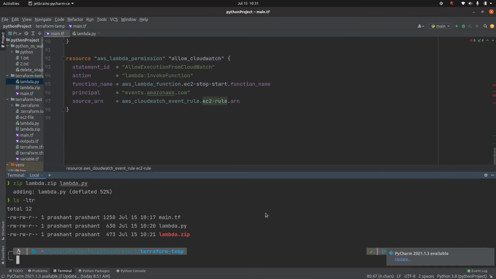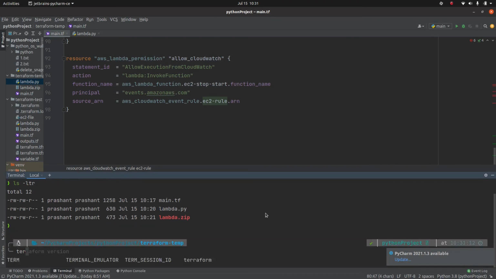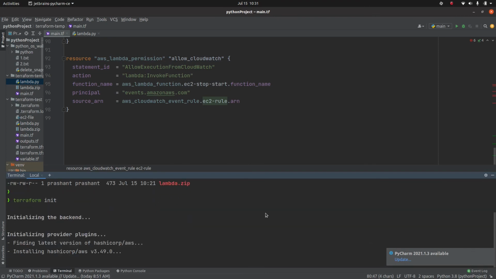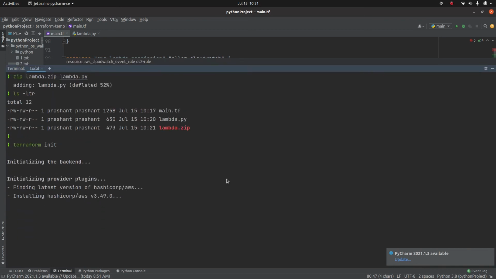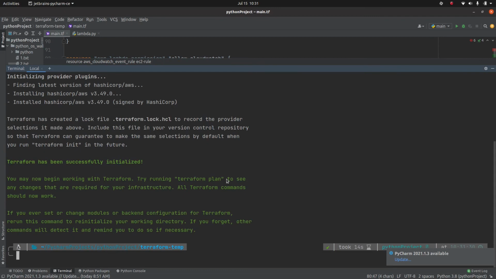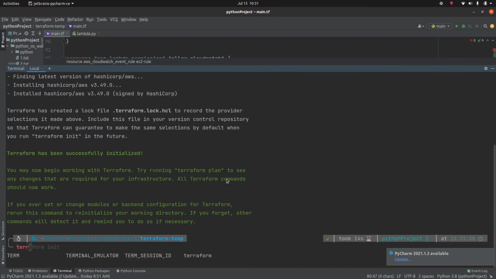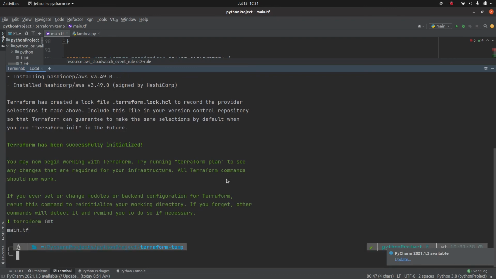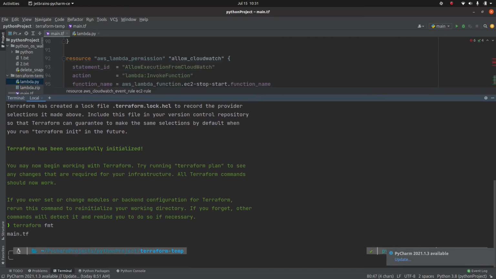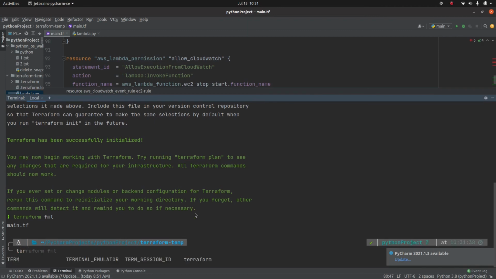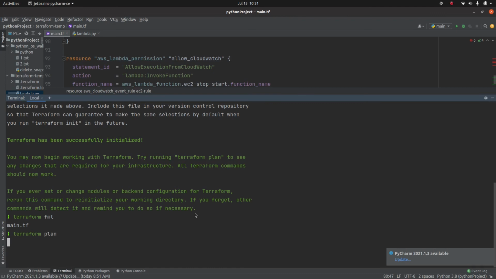Okay. So with all this in place, let's run terraform init. Hopefully this will work. It's downloading the required plugin because this is the first time I'm executing this code. Okay, all good. I always want to format my code before pushing it to GitHub. So terraform fmt formatted my code, which makes sure that proper indentation is in place. The next thing is terraform plan, to see what resources it is going to build.